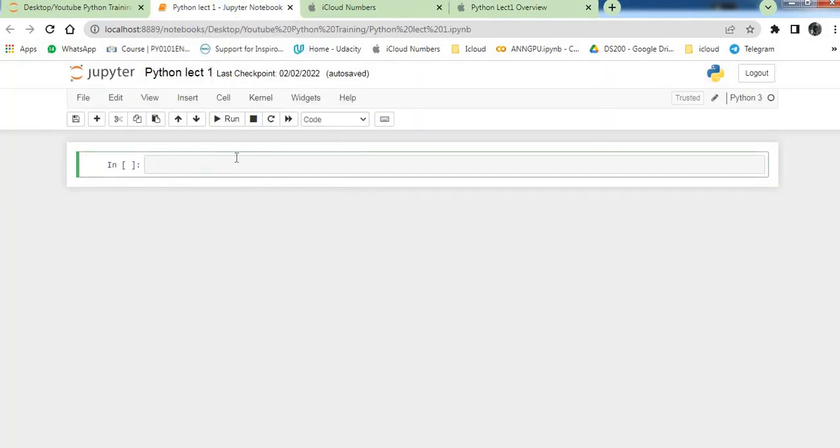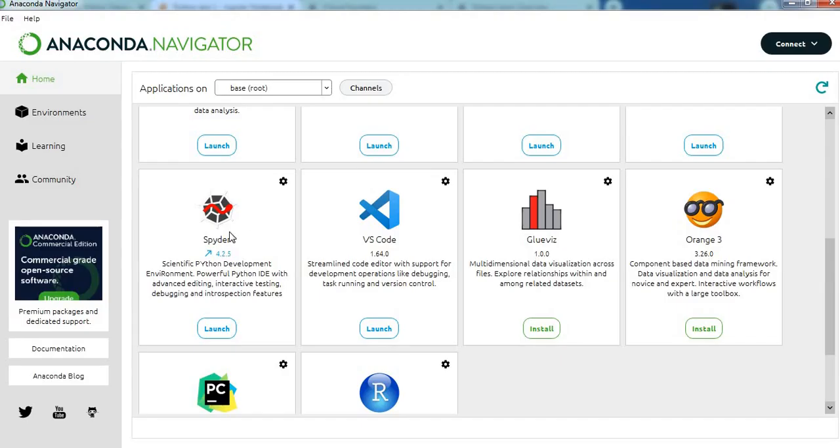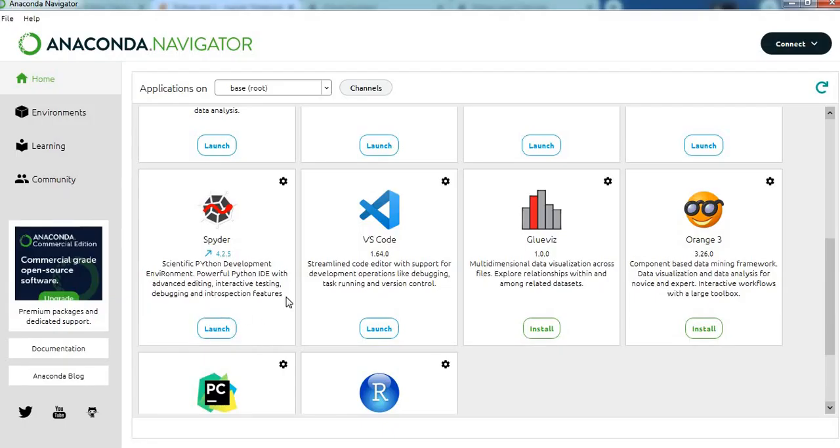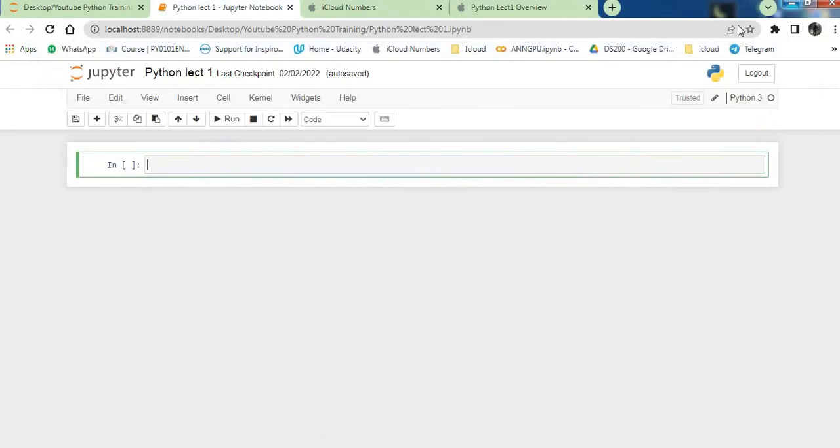In this interface you can see this is Jupyter from Anaconda. You can install that Anaconda on your system. I will put that link in the description box, so you can just download and install that Anaconda, and you can just open it like that. You have to just click on this Jupyter, launch it, and then you can open it.